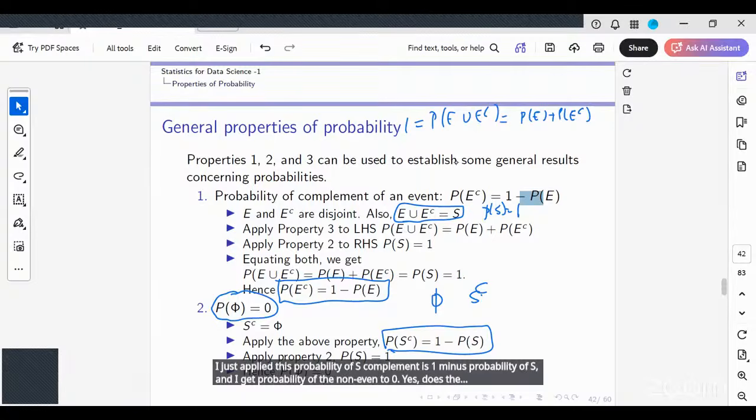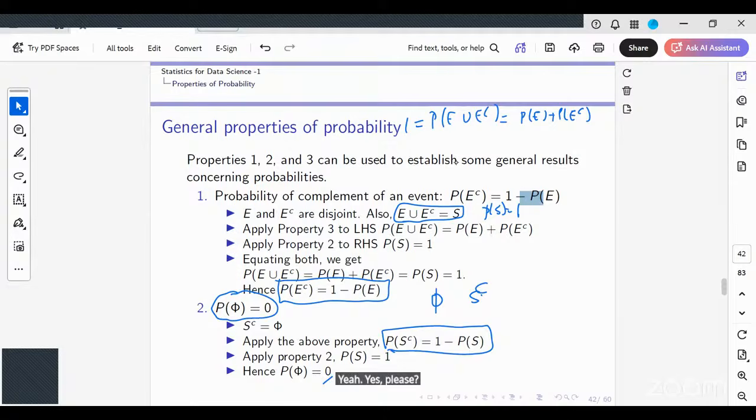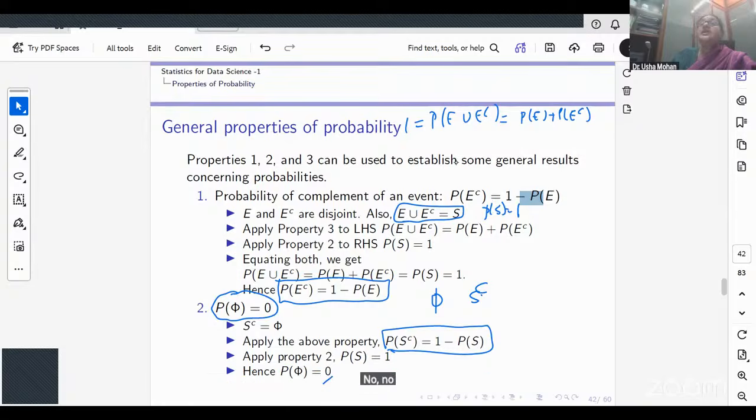Ma'am, I have a doubt. Yes, please. Ma'am, what does exhaustive mean? Does it mean a limited number of options? No, I'm giving all possible outcomes that can be possible.